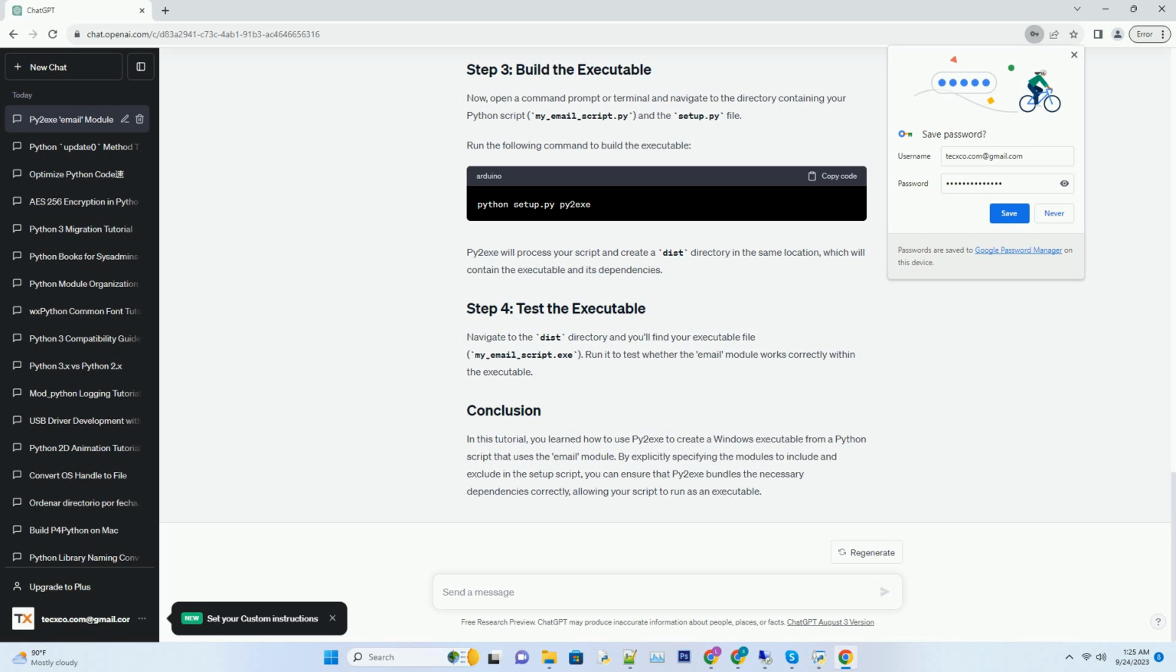In this tutorial, you learned how to use Py2exe to create a Windows executable from a Python script that uses the email module. By explicitly specifying the modules to include and exclude in the setup script, you can ensure that Py2exe bundles the necessary dependencies correctly, allowing your script to run as an executable.